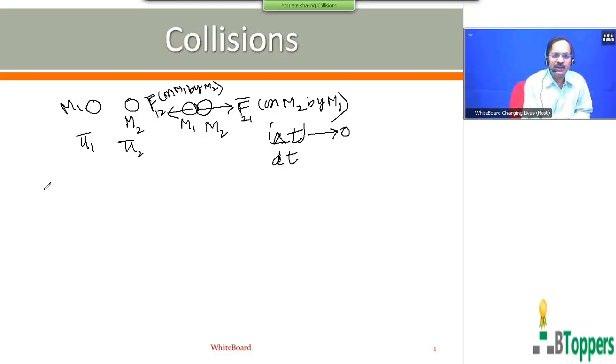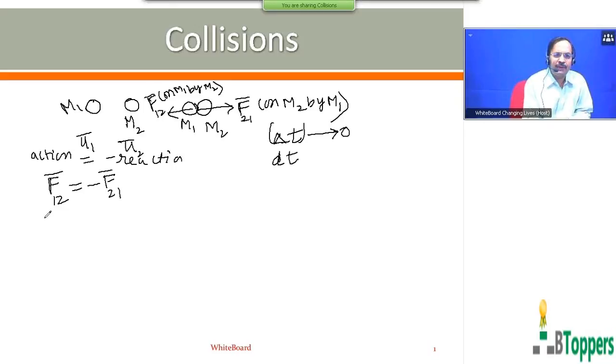Then from Newton's third law, action and reaction are equal in magnitude but opposite in direction.